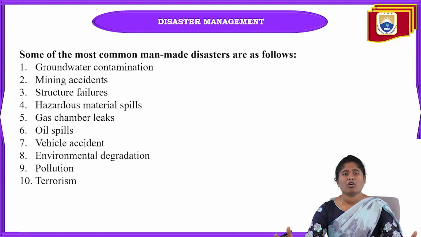And the next one is environmental degradation. Nowadays we are not at all thinking about the environment. Everywhere we are cutting trees, and construction of buildings is going on and on. We have to think about the environment, because plants give oxygen. That's why we also have to start plant growth.